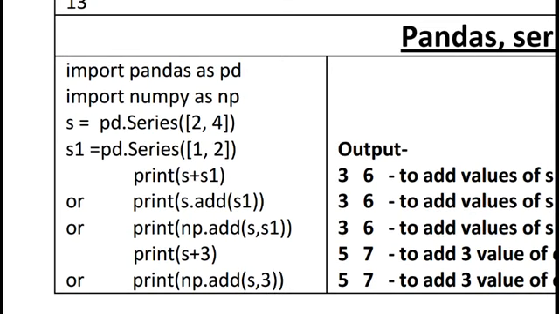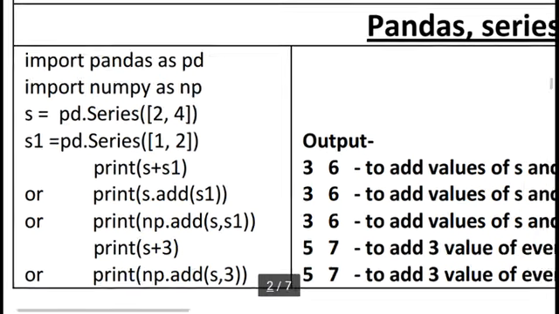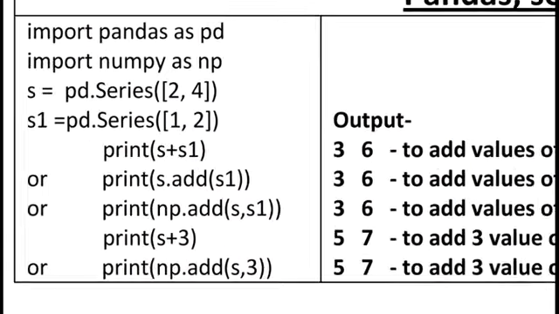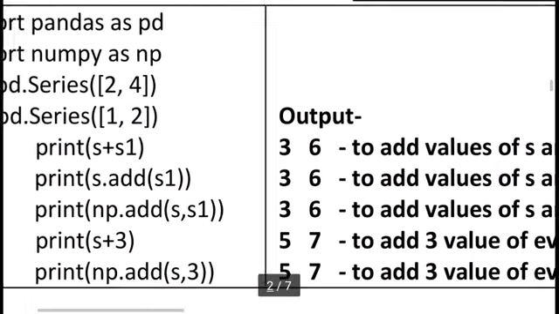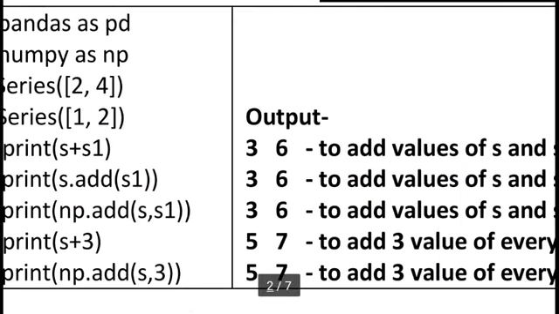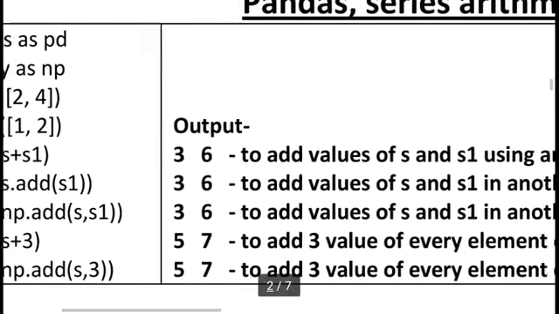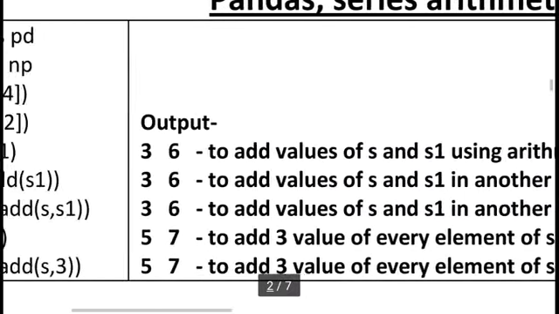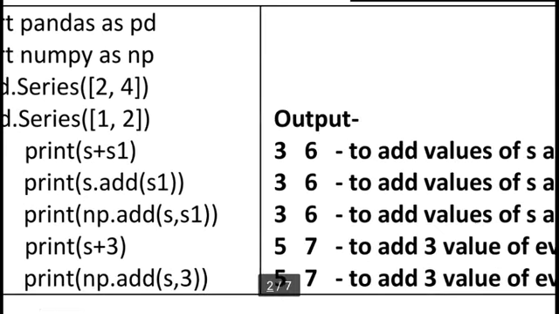So this is our list concept, but I want to add this value. Suppose I am writing s = s plus s1. All the values of s will be added to all the values of s1: 2 plus 1 is 3, 4 plus 2 is 6. So here I am adding the values of s and s1 using an arithmetic expression, s plus s1. This is our arithmetic expression.